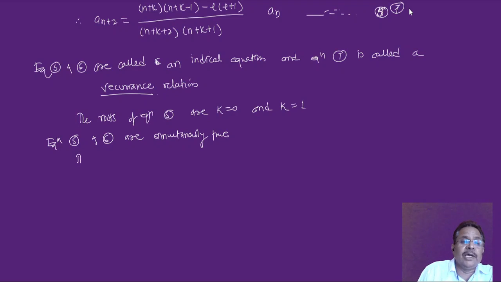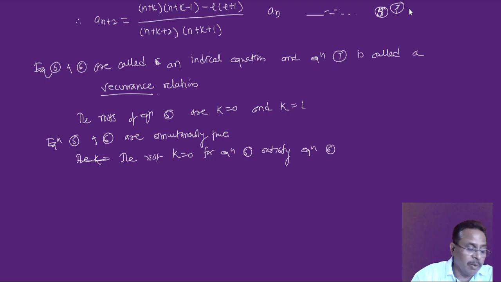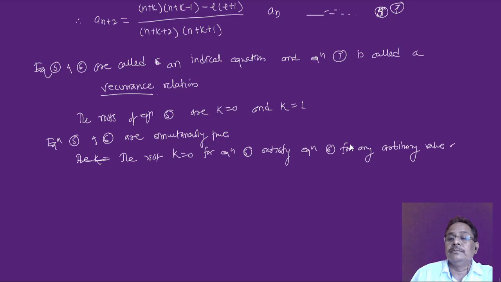The root k is equal to 0 for equation 5 satisfies equation 6. There is no problem for any arbitrary value of a1.